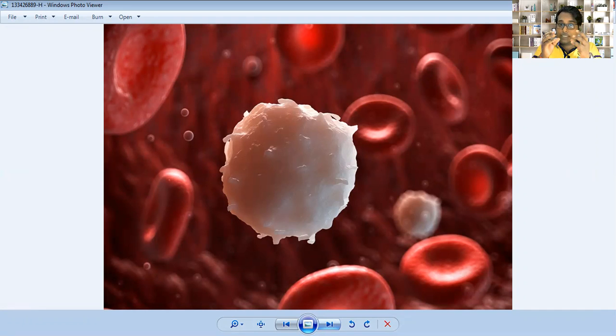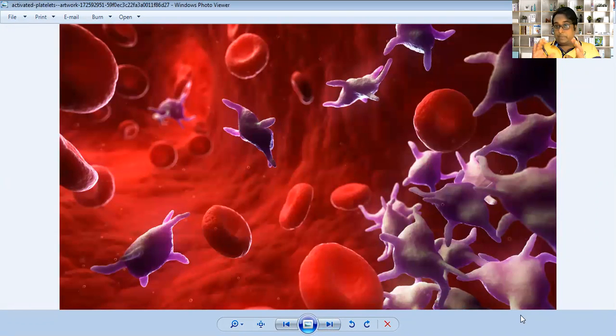So WBC has a very important part in our blood. They kill disease causing microorganisms. They kill pathogens. They destroy harmful substances present in our blood and they protect us. White blood corpuscles protect us. Next image. Yes, that's a very important image.